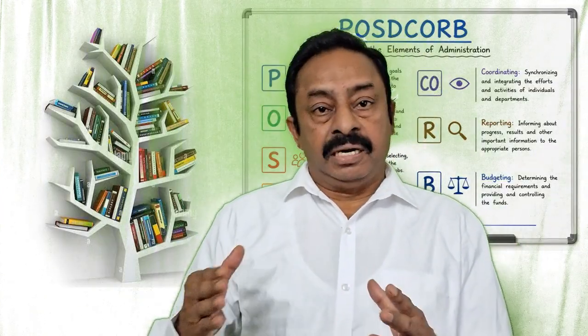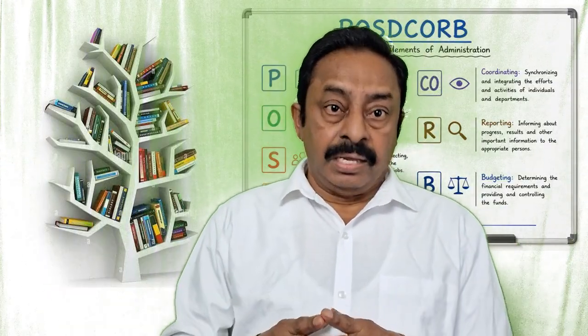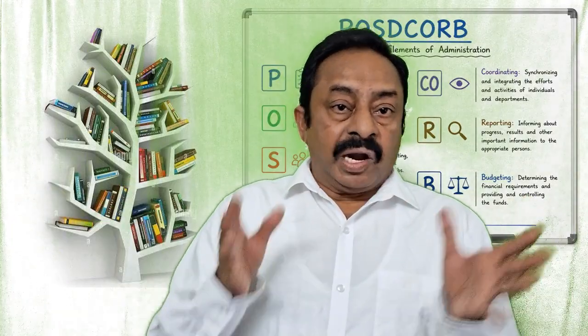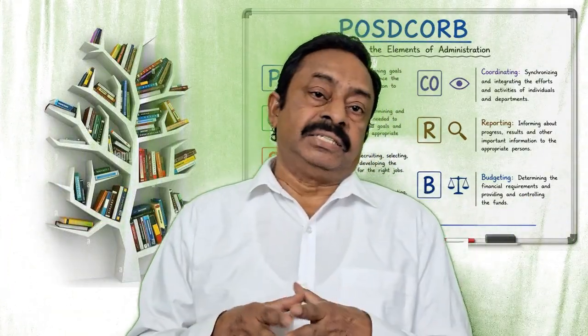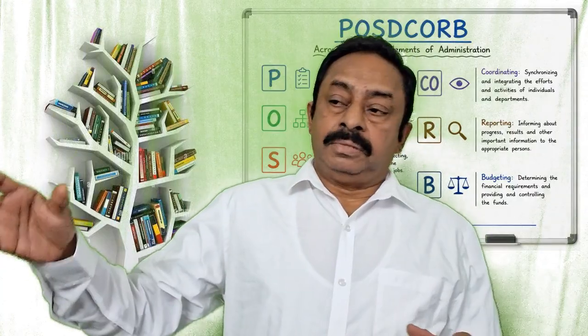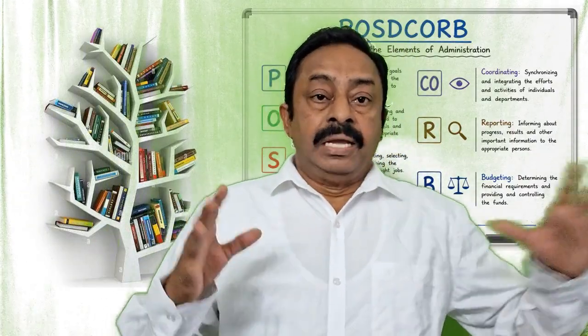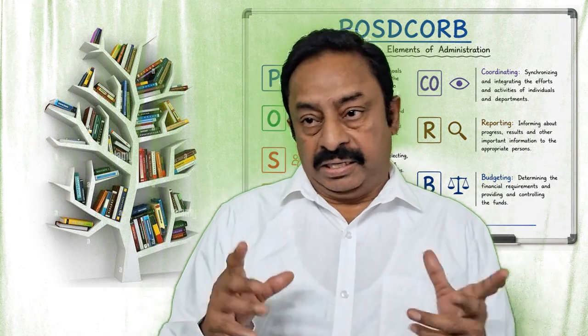Like this, they plan division of work. In the organization, division of work is like spare part division, assembling division, testing division, and finalization division.